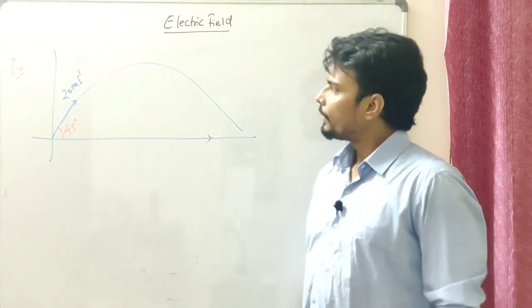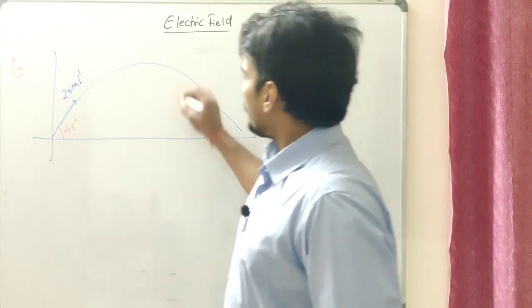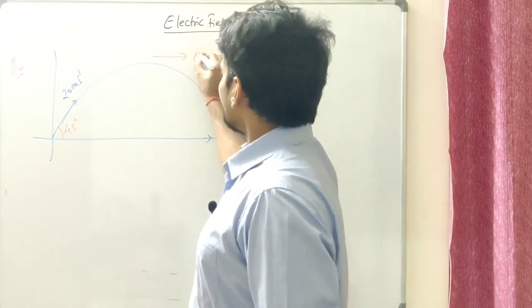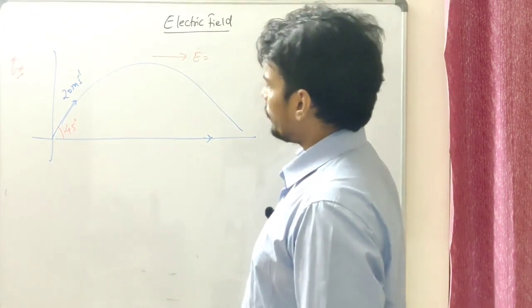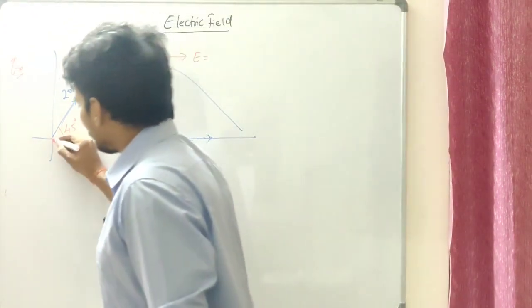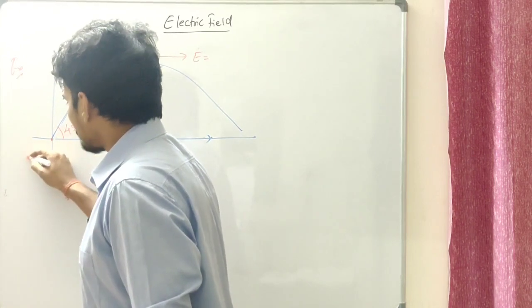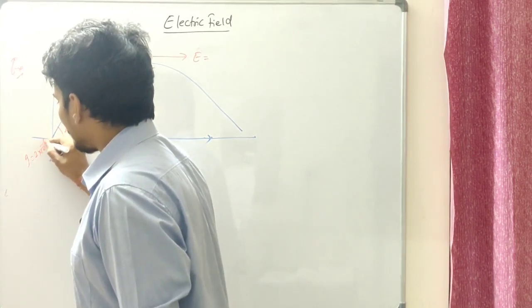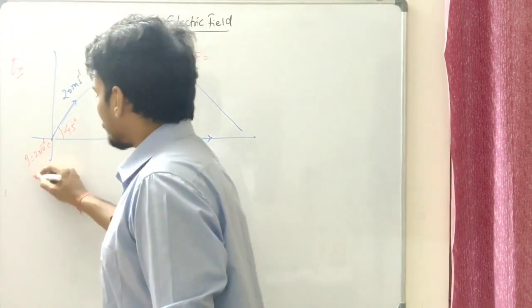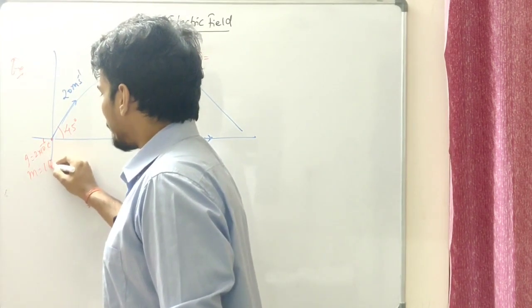Okay, now there exists an electric field in this direction, E, okay, in this direction, right? And I'm going to take the value. Let's suppose the charge is 2 into 10 to the power of minus 6 coulomb, and the mass of this object is, let's say, 1 kg.